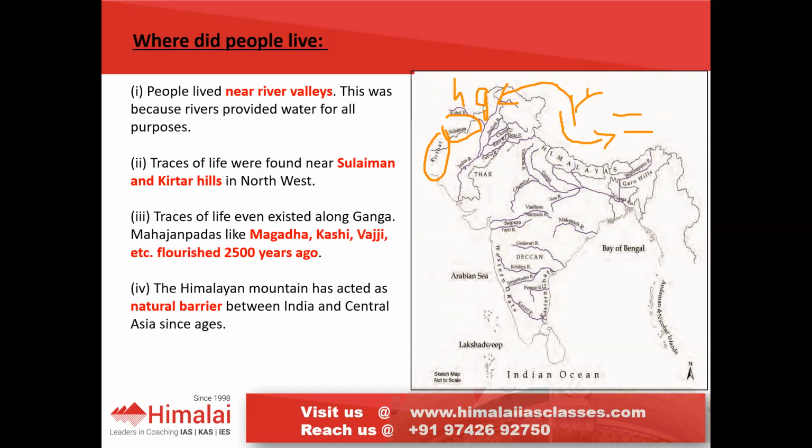Earliest rice cultivation occurred in North India, that is above the Vindhyas. In this manner, gradually settlement occurred on the banks of these rivers and cities got developed. Here, famously, the Indus Valley civilization on the banks of the river Indus and its tributaries. And 2500 years ago, the cities flourished even on the banks of the river Ganga and its tributaries. Here the famous ones are Magadha, Kashi, Vajji. These were called Mahajanapadas.